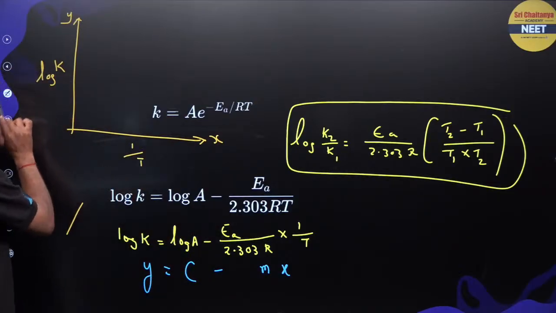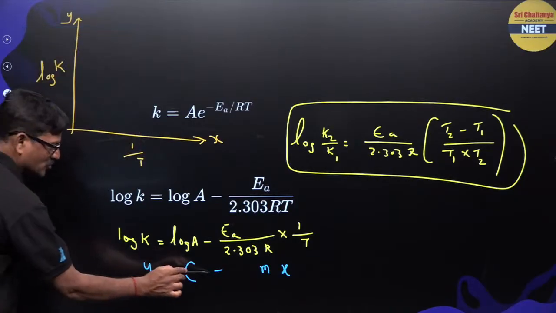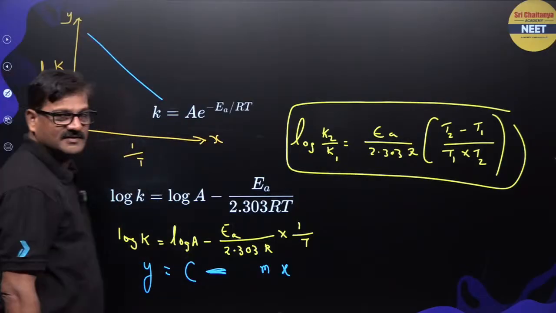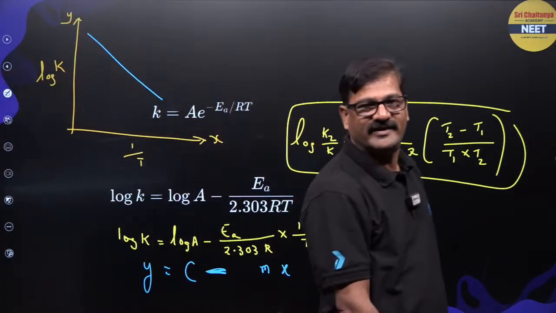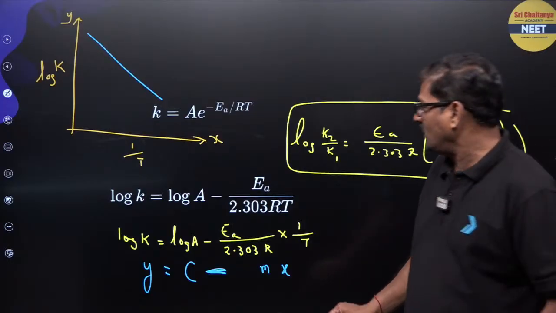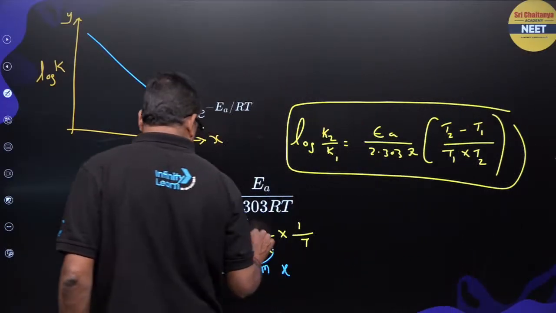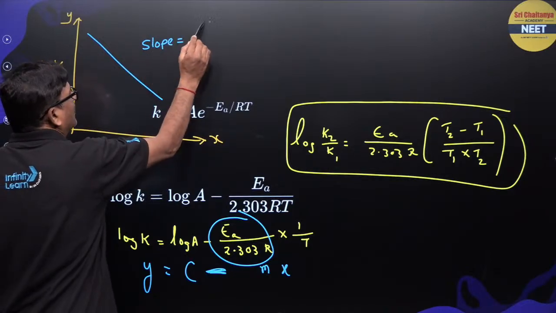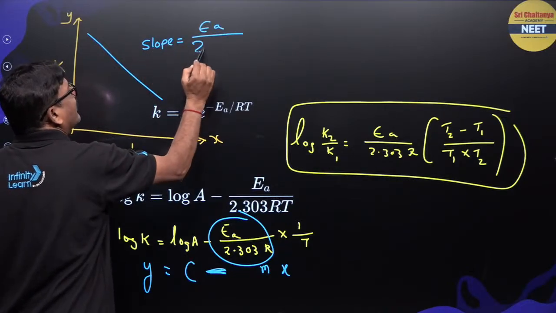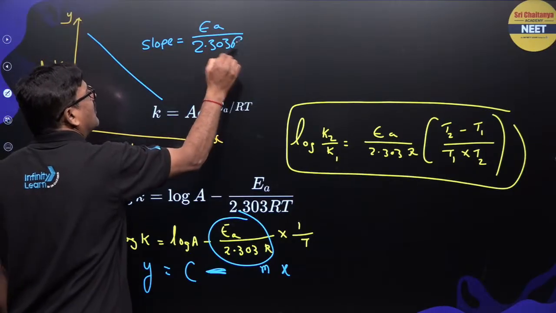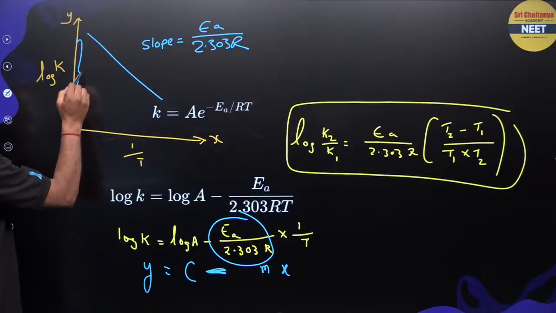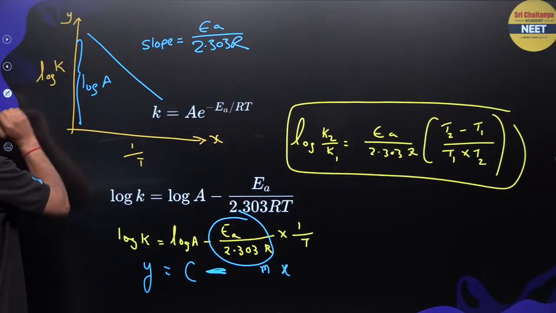Now it is going to be a straight line. You are going to get a straight line. As this is shown here negative, it is going to be a straight line with a negative slope. Slope क्या होगा? Slope is going to be minus Ea by 2.303 R. And intercept is going to be log A. Now उसमें क्या खास बात है?